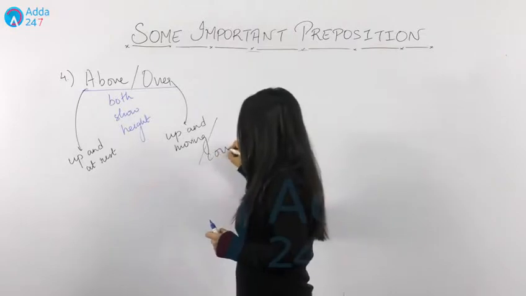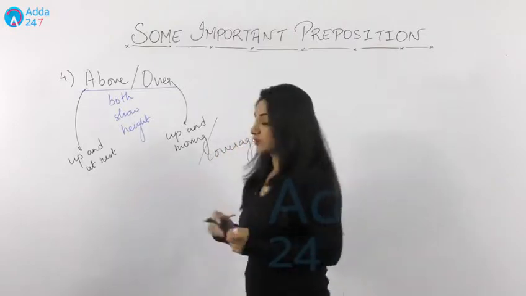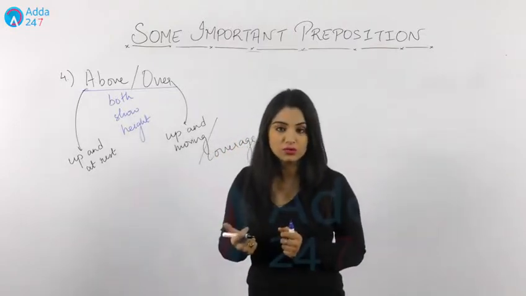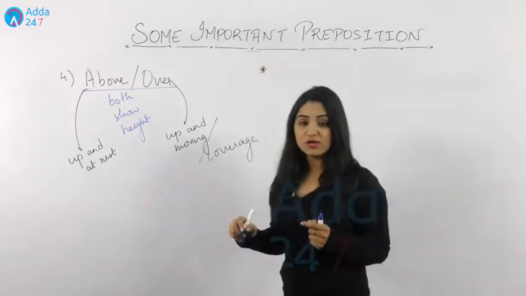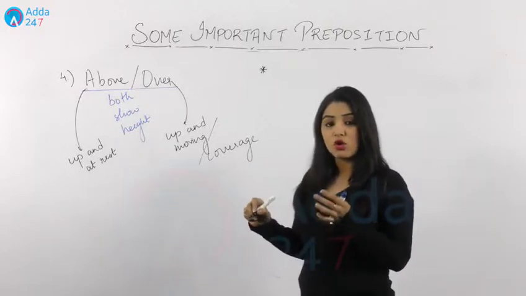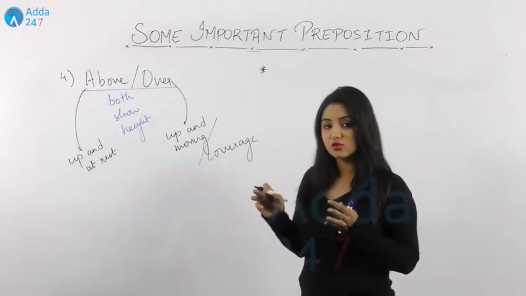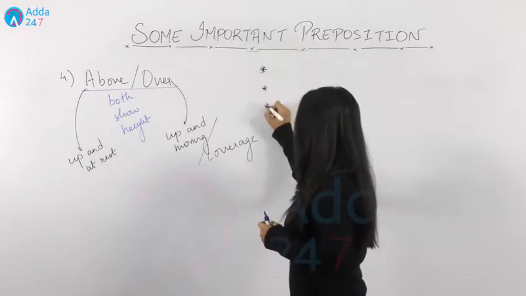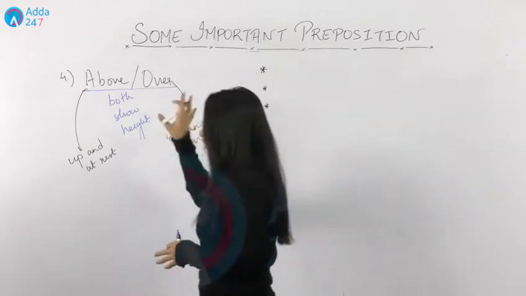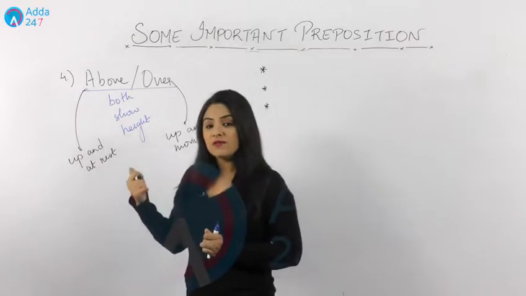Fine. Now there are some other conditions also where we use above and over. If there is a matter of coverage, then we can also use over with it. Now, apart from this, if we talk about the post or designations, then also we use it. Okay. We'll come to the exceptions in the last. Let's solve these first. Above and over.